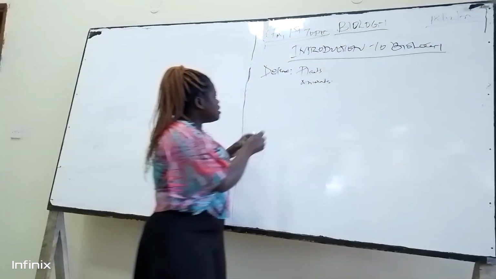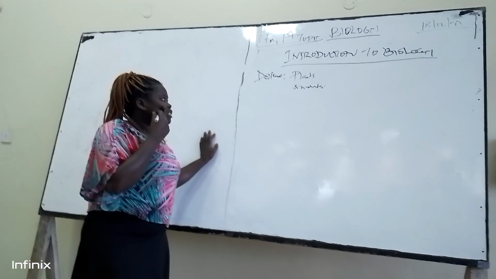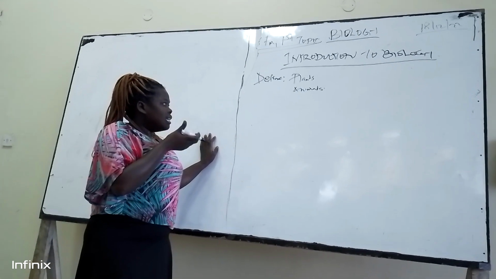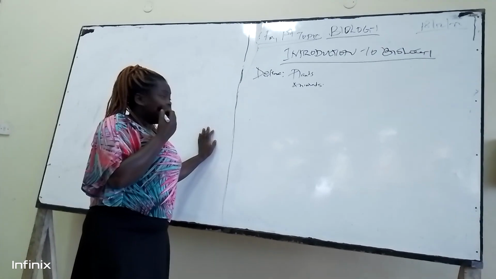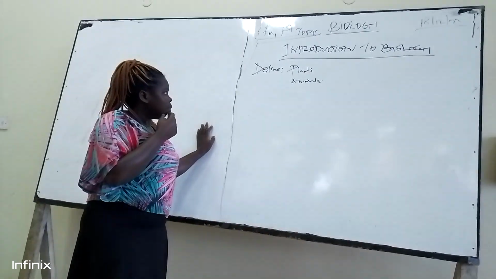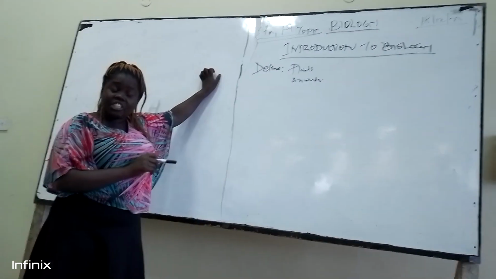We have broad categories of plants, we have broad categories of animals. So through studying biology, you must know these types of plants and these types of animals, all types we have. That's our living organisms. After that, we are going to talk about the branches of biology.